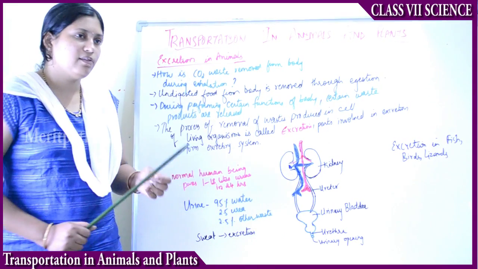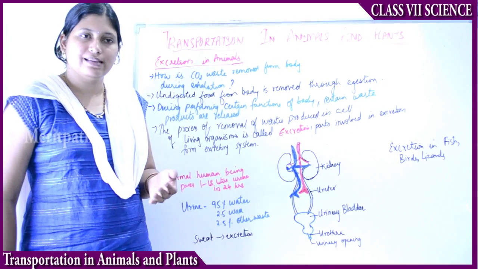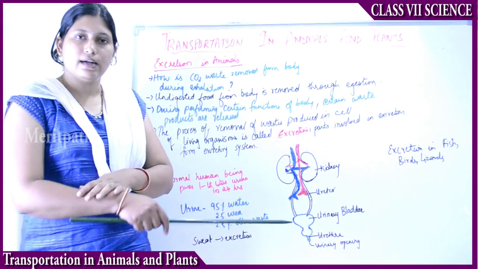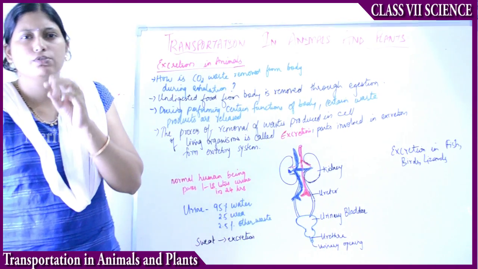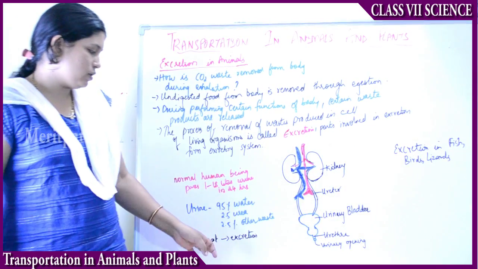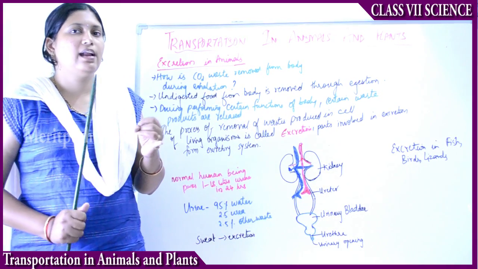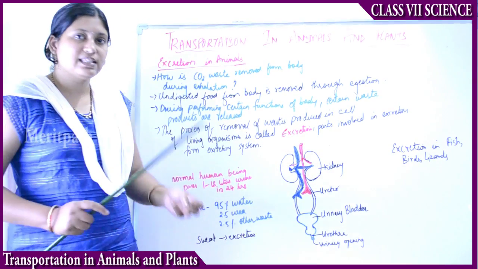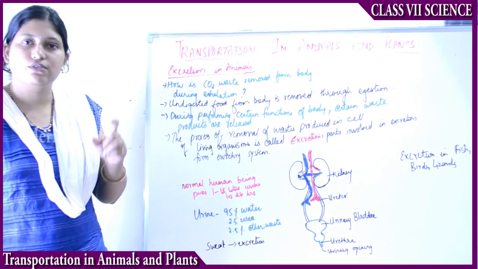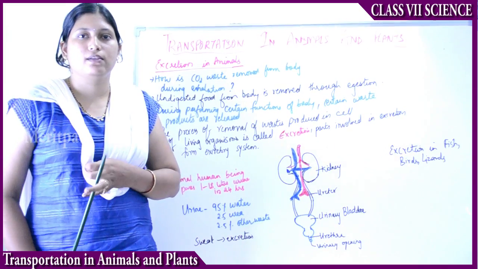And then sweat. Whenever we are in hot summer areas, or if the temperatures are humid and on the higher side, we get a lot of sweat, especially in the underarms and also on the hands. Sometimes sweat dries up and shows a white powder-like structure. That is nothing but salt. So sweat is also an excretion of the sweat gland. The excretion of the sweat gland is sweat. The secretion of the sweat gland is sebum. If somebody asks you what is the difference between sweat and sebum, you have to tell them sweat is the excretion of the sweat gland, sebum is the secretion of the sweat gland.